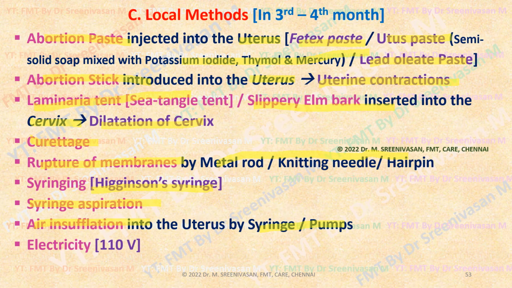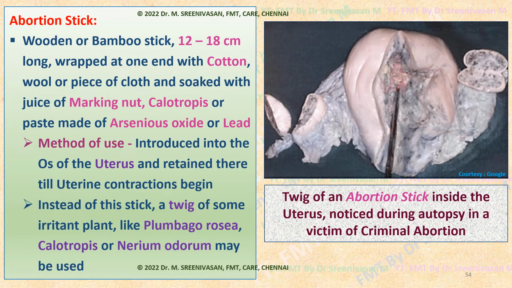Electricity, low voltage electricity: a negative pole is placed in the cervix or posterior cul-de-sac of the vagina, and a positive pole over the lumbosacral region, and a low voltage electric current like 110 volts is applied through the positive and negative poles. One is placed over the cervix and the other over the lumbosacral region. That will cause uterine contractions and abortion.